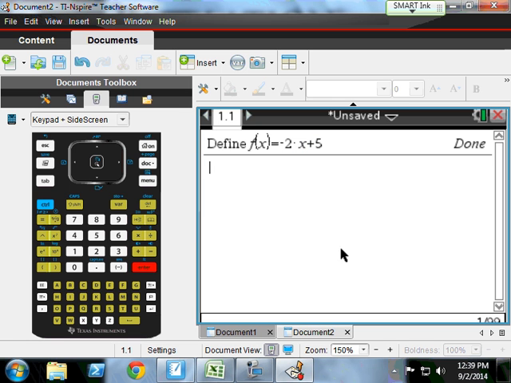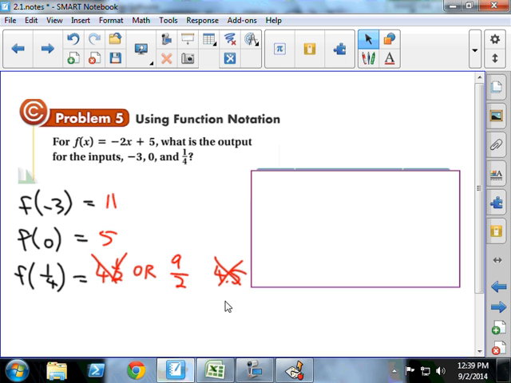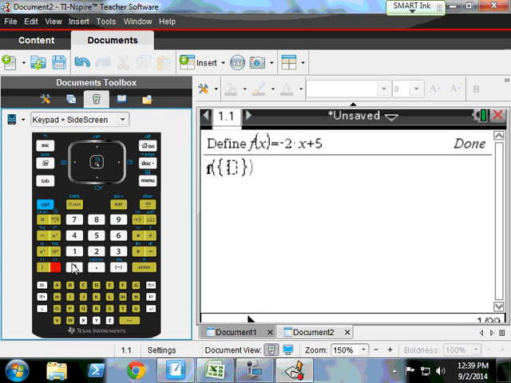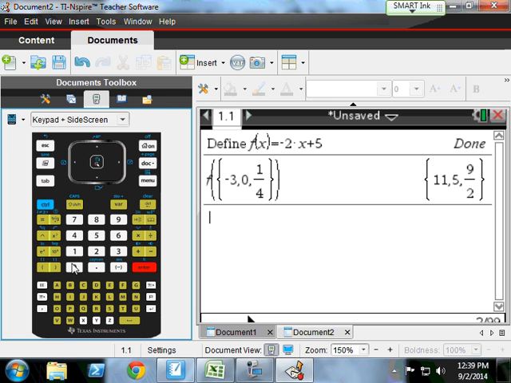Now watch when I type in f. See how it's bold? It's bold because the calculator recognizes it as a defined function. I want to find f of the following items: negative 3, 0, and 1/4. I'm going to make a whole list of these things. Watch this. Bam. Isn't that pretty sweet?